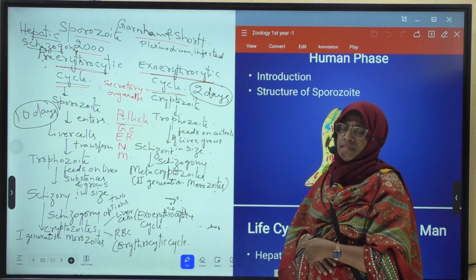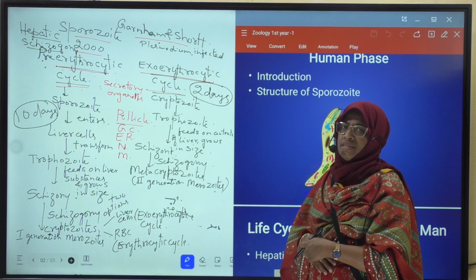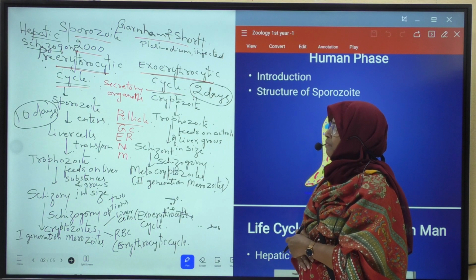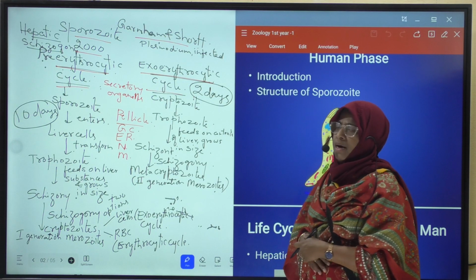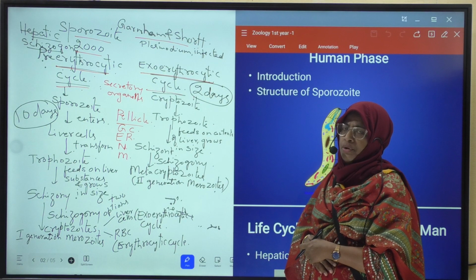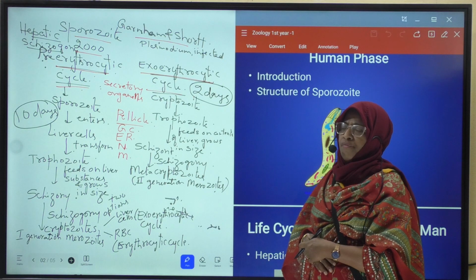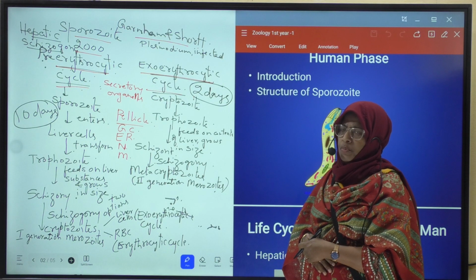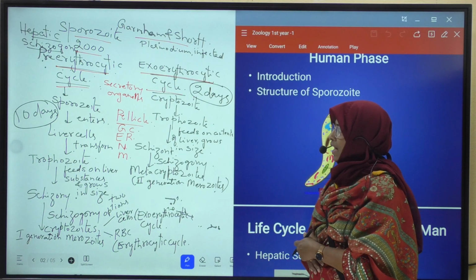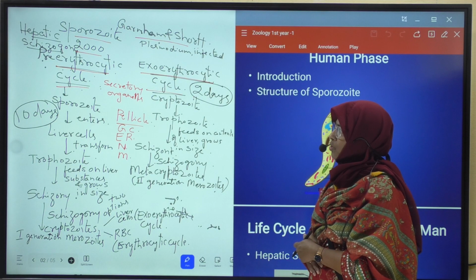According to Garnham and Short, within half an hour, the sporozoites enter into the liver cells of man and start hepatic schizogony.